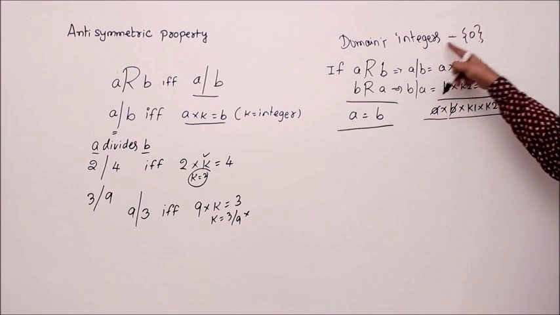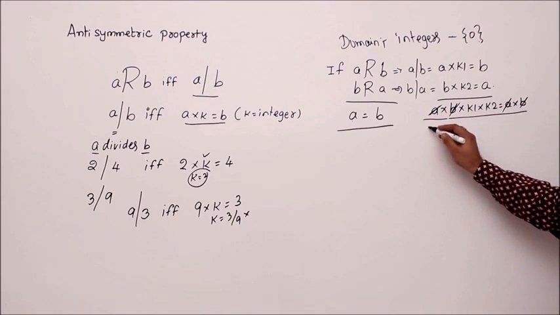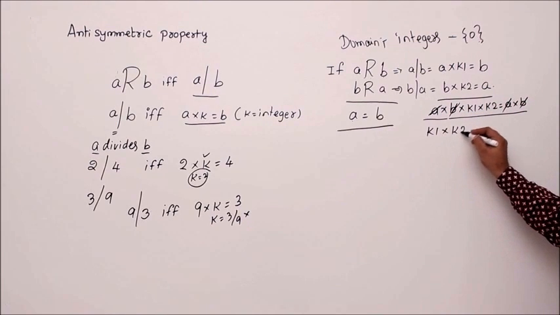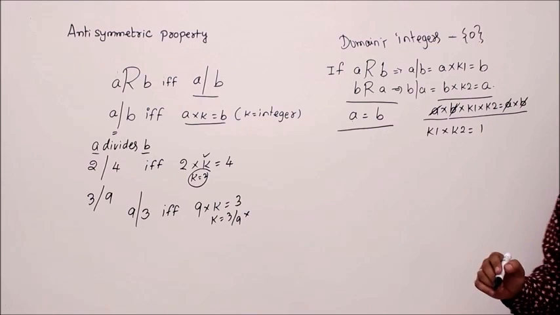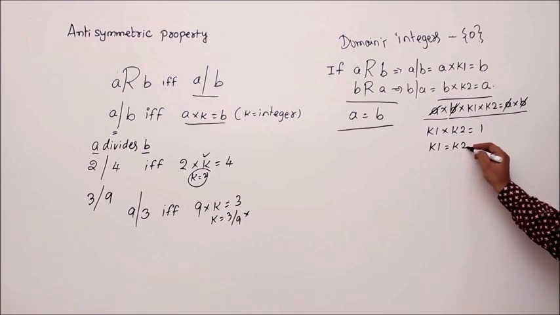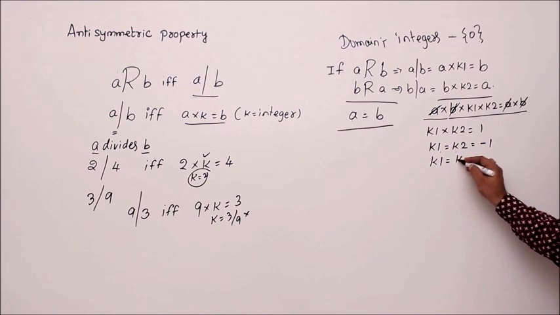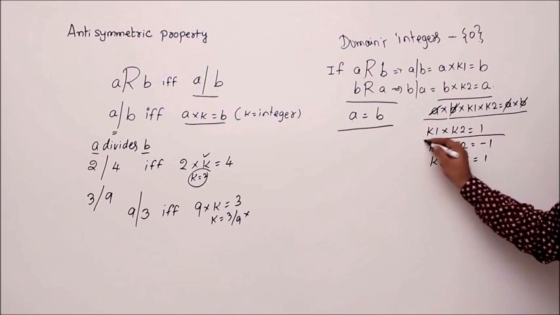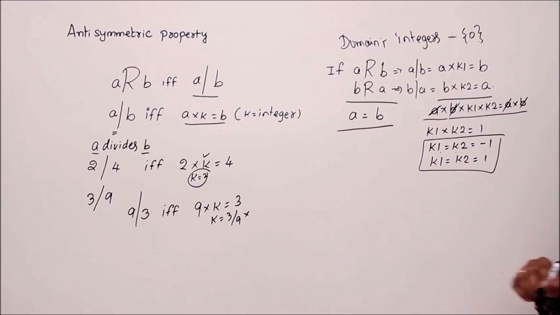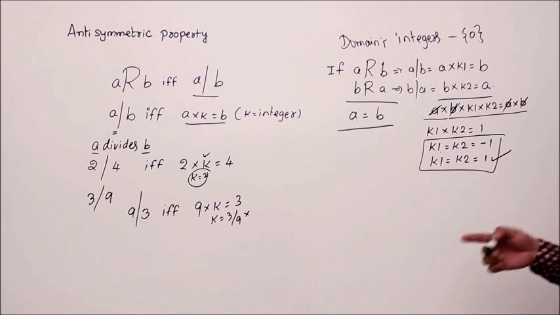If I take integers minus 0, then I can cancel AB here, AB, and I get K1 into K2 equal to 1. But there are two cases for K1 into K2 equal to 1. One is K1 equal to K2 equal to, since they are integers, minus 1. Second one, K1 equal to K2 equal to 1. There are two possibilities. Okay, let's take one by one. Let's take K1 equal to K2 equal to 1. Then we'll see what happens.